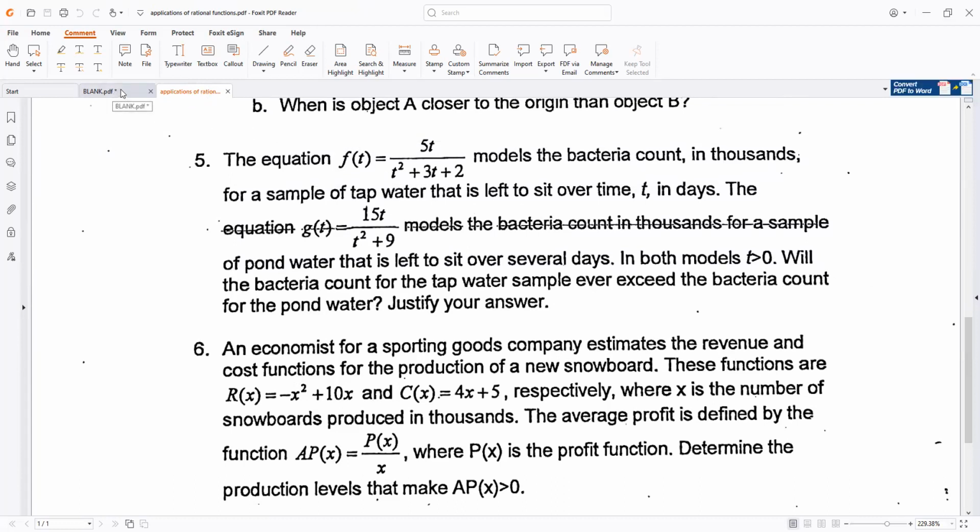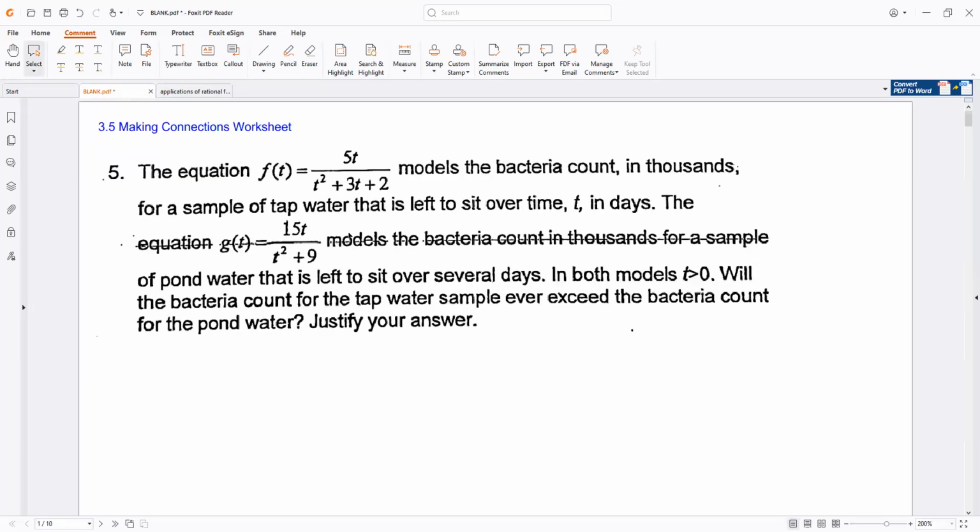Okay. And you as students are probably going to wonder, is something like this what we're going to be prepared for on the test? No, the questions on the test will be a lot more clear cut. Okay. Here we go. Question 5.